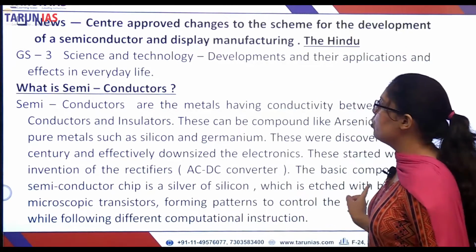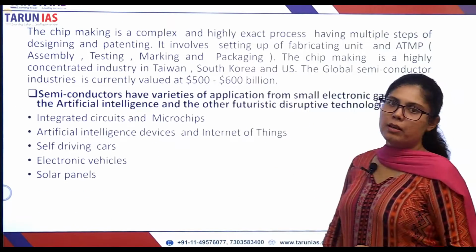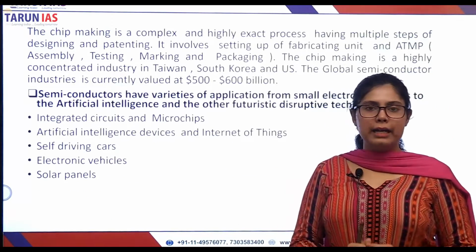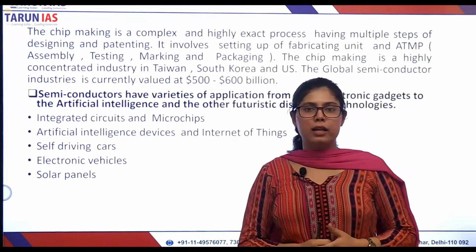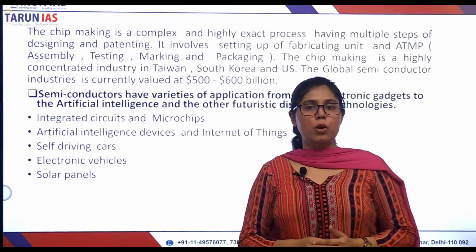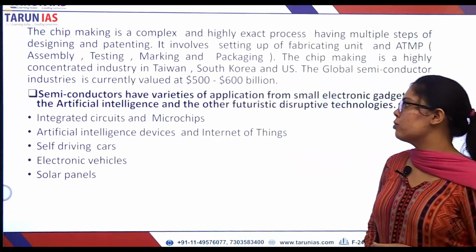Now we will move to the chip making process. Chip making is a highly costly process and it requires a lot of investment and efficient and effective infrastructure in order to drive the new industrial revolution.